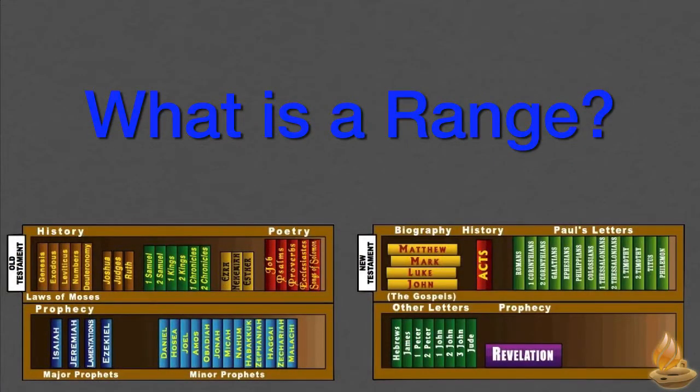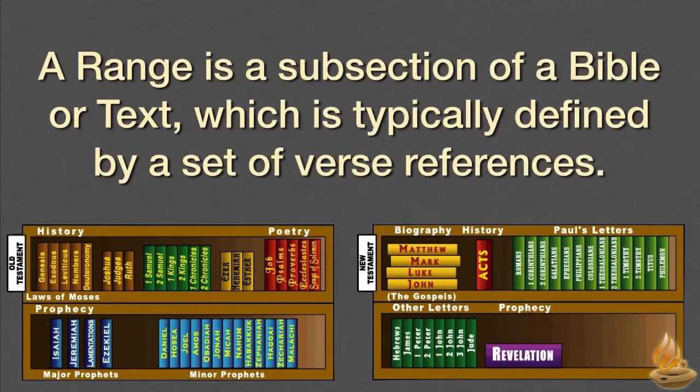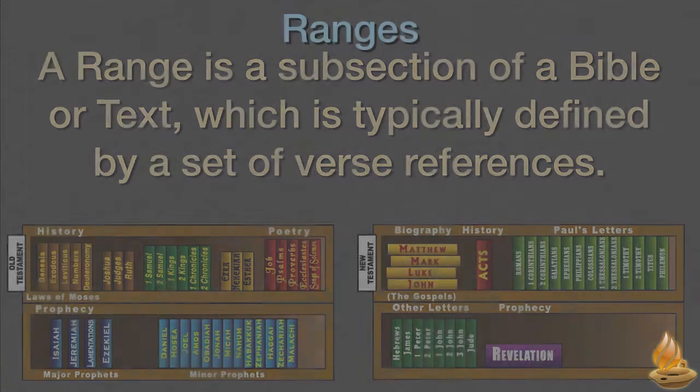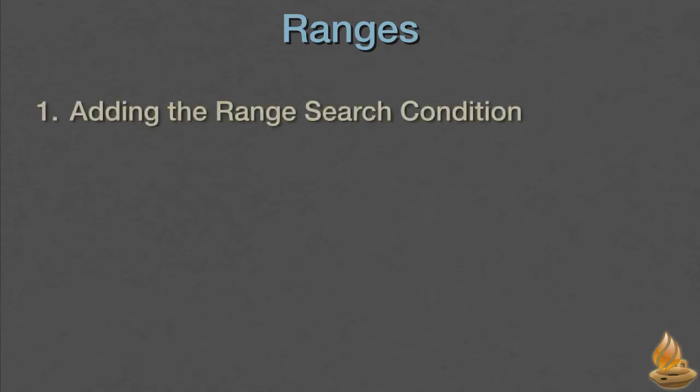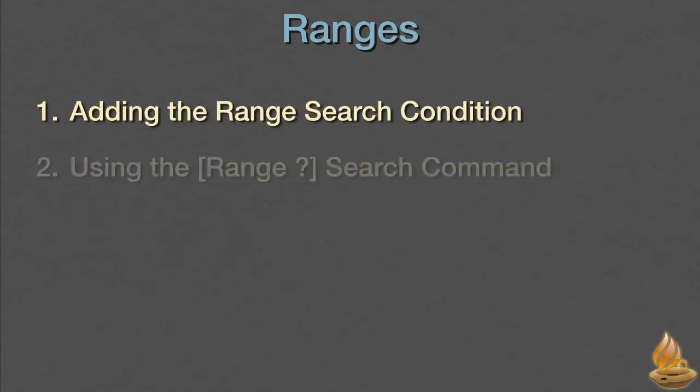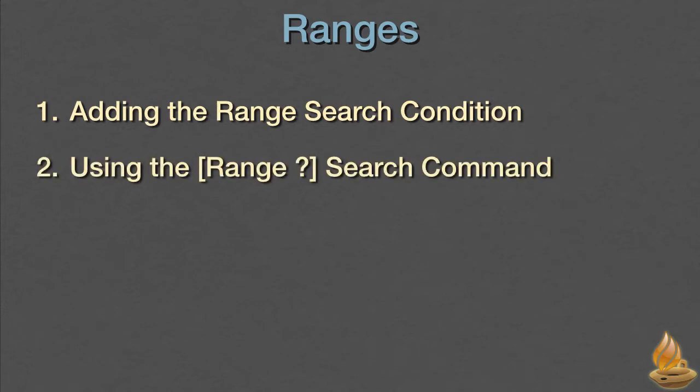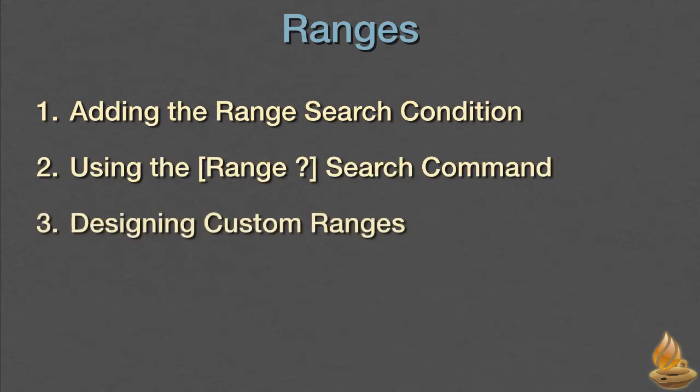What is a range? A range is a subsection of a Bible or text which is defined by a set of verse references. Accordance offers both preset and custom ranges. Accordance allows us to use these ranges to limit a search by 1, adding a range search condition, 2, using the range search command, and 3, designing custom ranges, which can be used in either of the previous two.